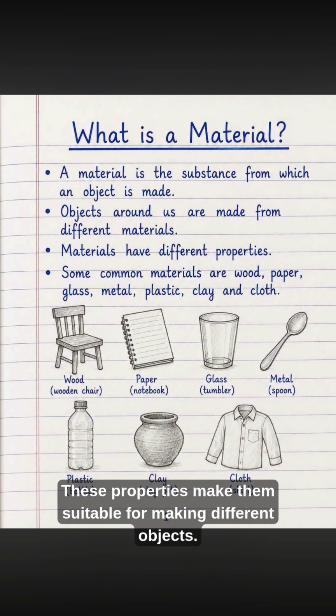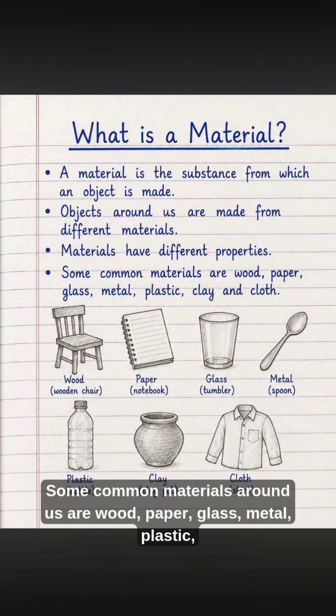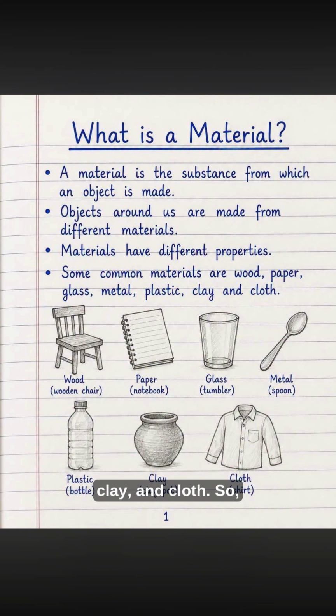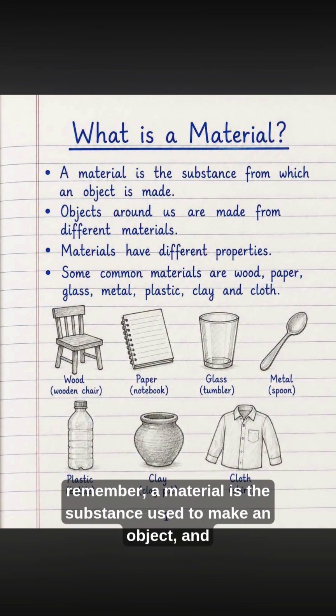These properties make them suitable for making different objects. Some common materials around us are wood, paper, glass, metal, plastic, clay, and cloth. So, remember, a material is the substance used to make an object.